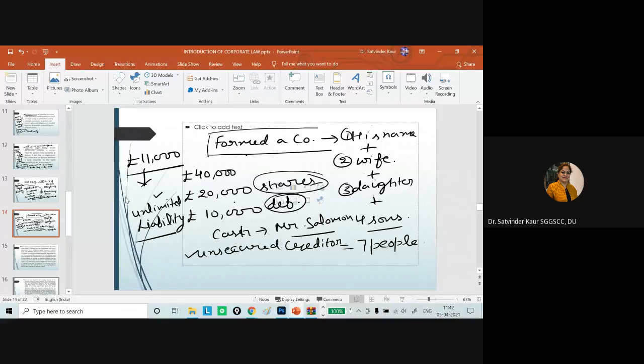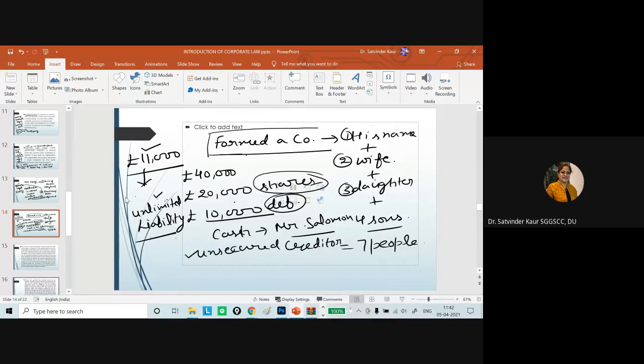But when the company was wound up in 1 year, the outside unsecured creditors filed a case in the court of law that unsecured creditors should be given priority for the payment of their debts over the debenture holders, because this is not a company, and as per law, the outside creditor should be given preference.